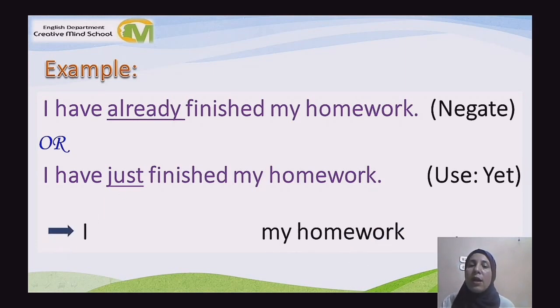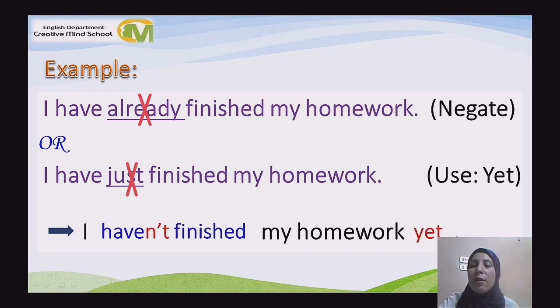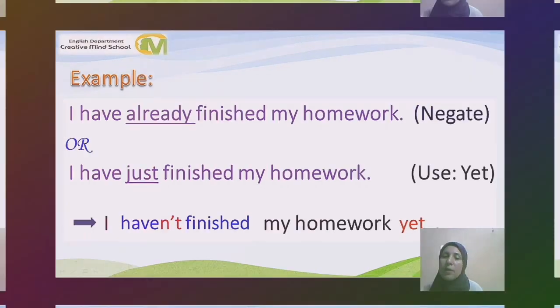We use not. I say I haven't. And I remove already or just from the sentence. I haven't finished my homework yet. Here, yet comes at the end of the sentence. And, of course, it's obligatory to use not with have or has at the beginning of the sentence.